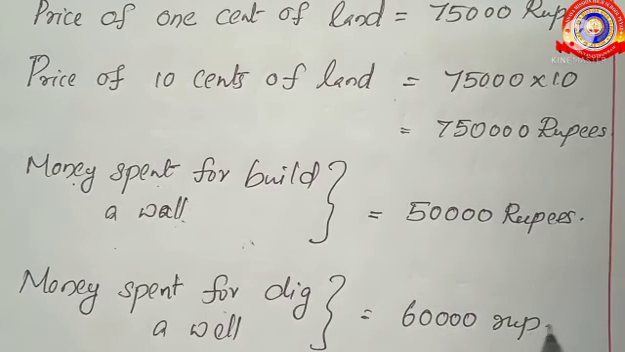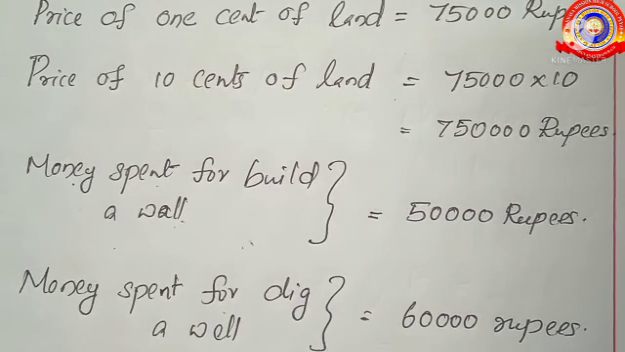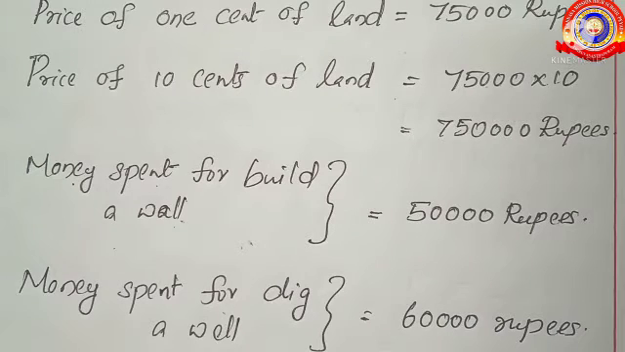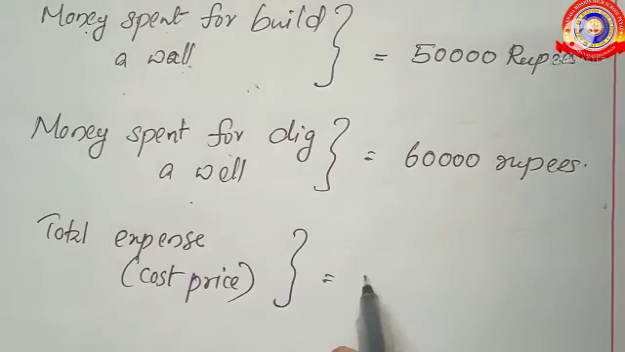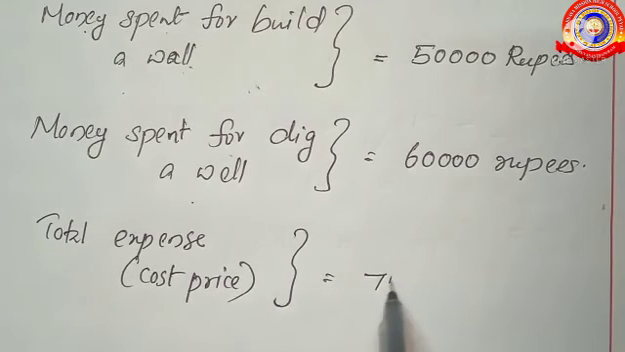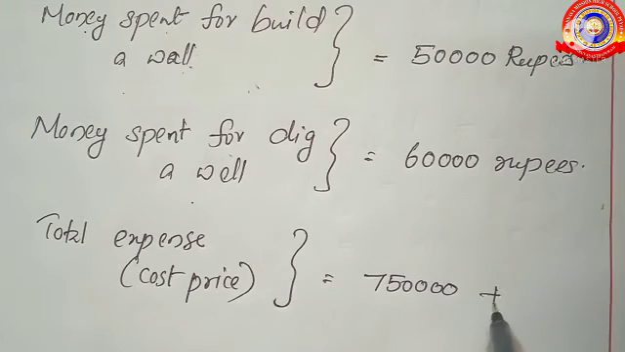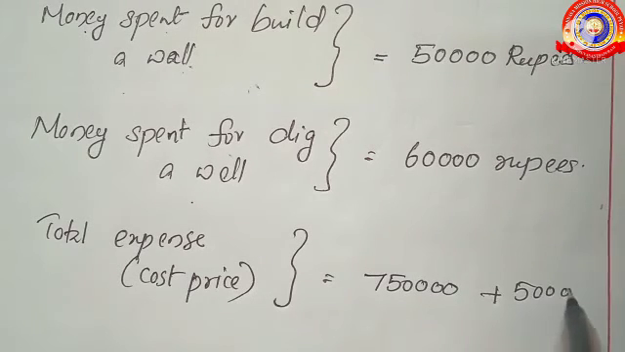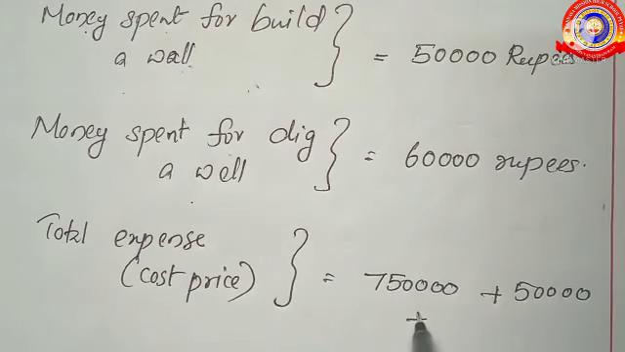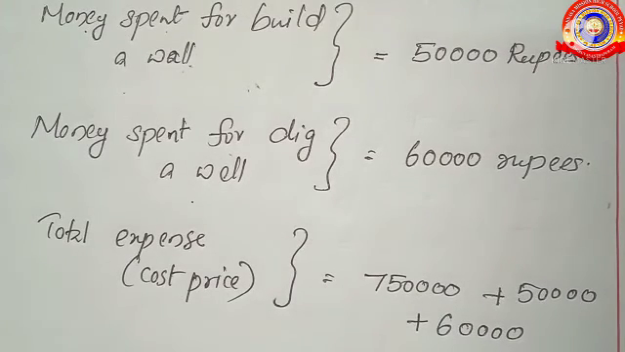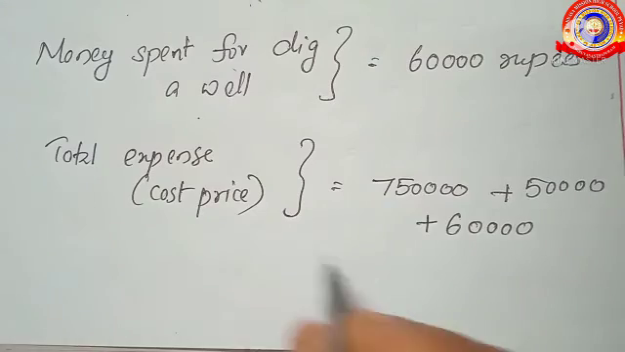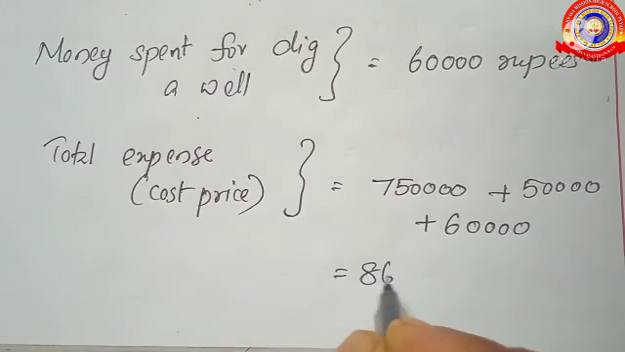Then total expense or cost price is equal to the sum of all the expenses, that is 7,50,000 plus 50,000 plus 60,000, which is equal to 8,60,000 rupees.